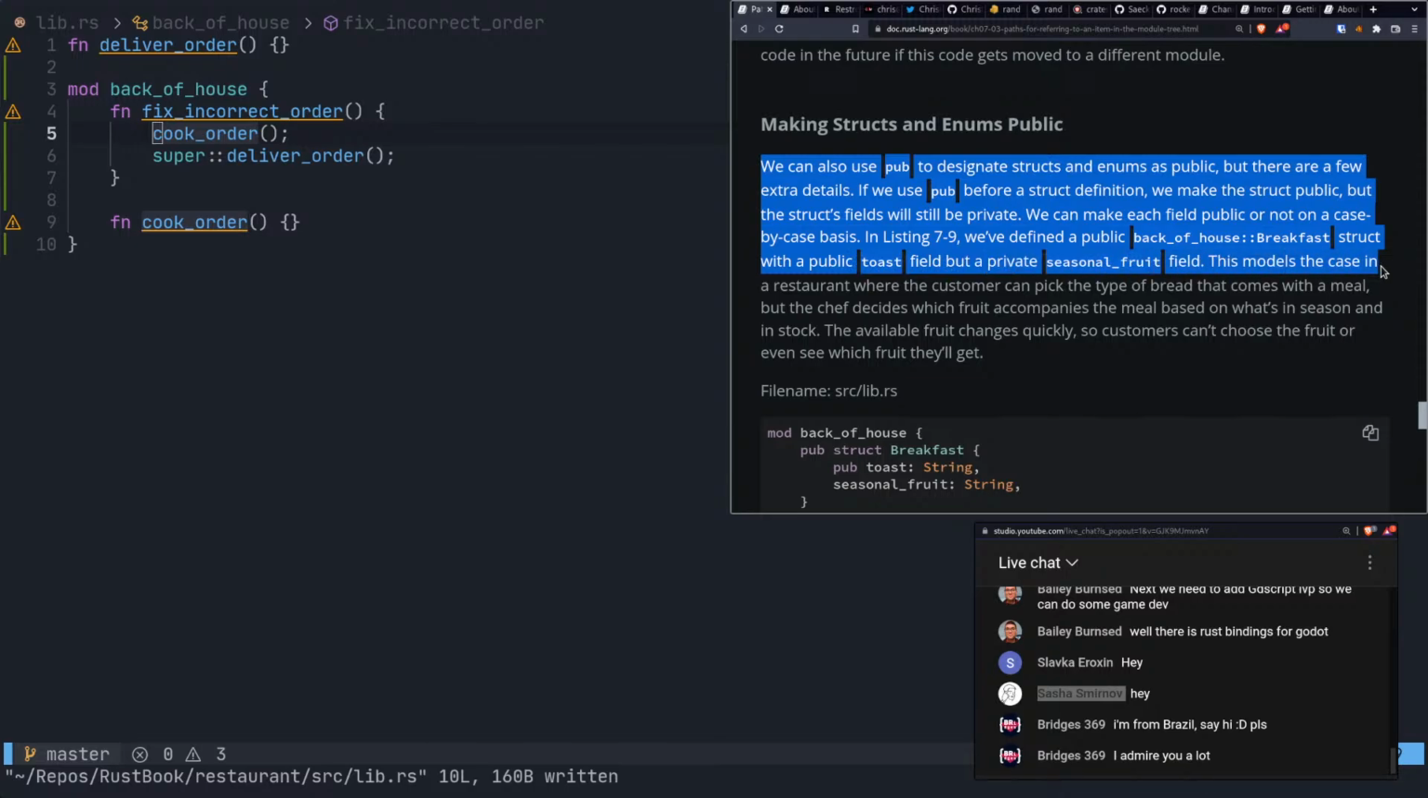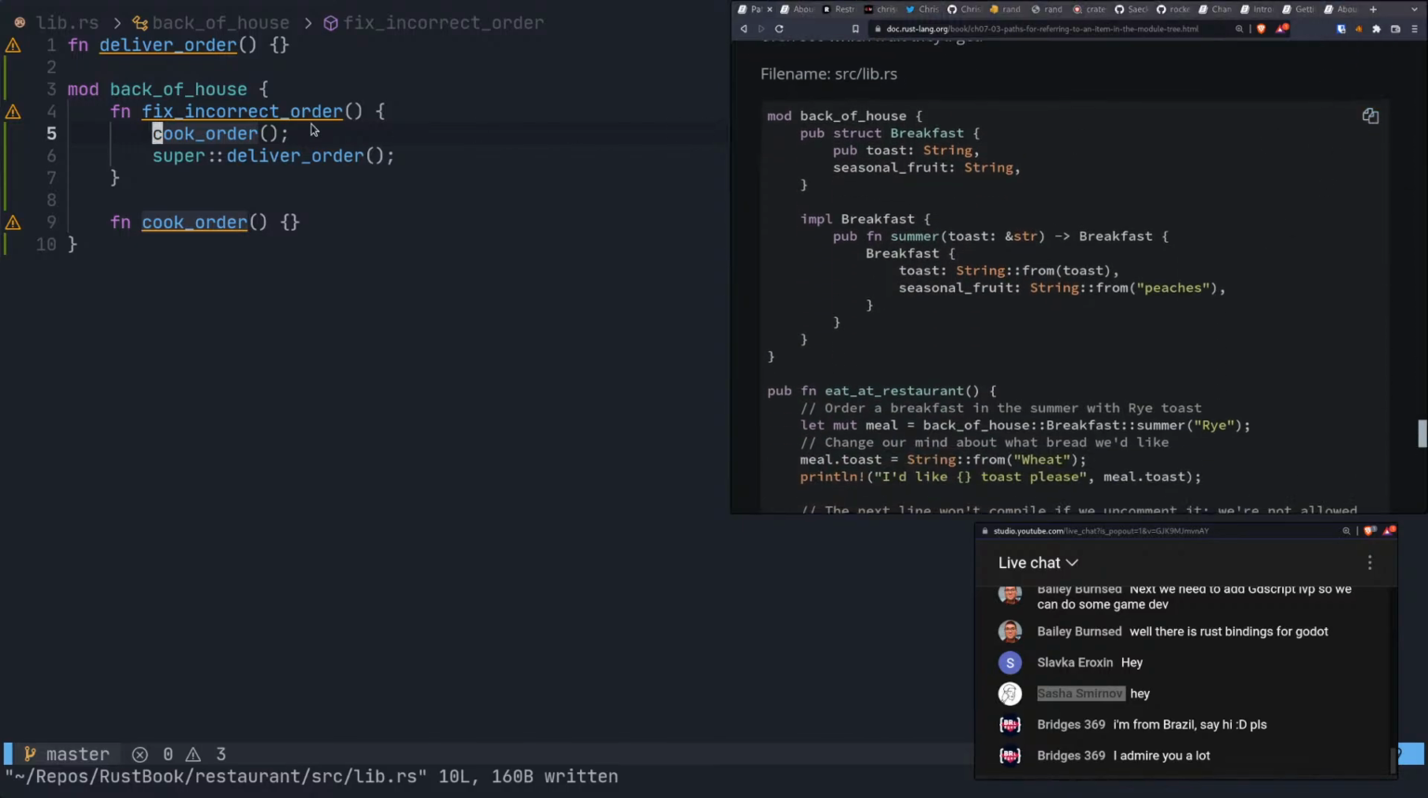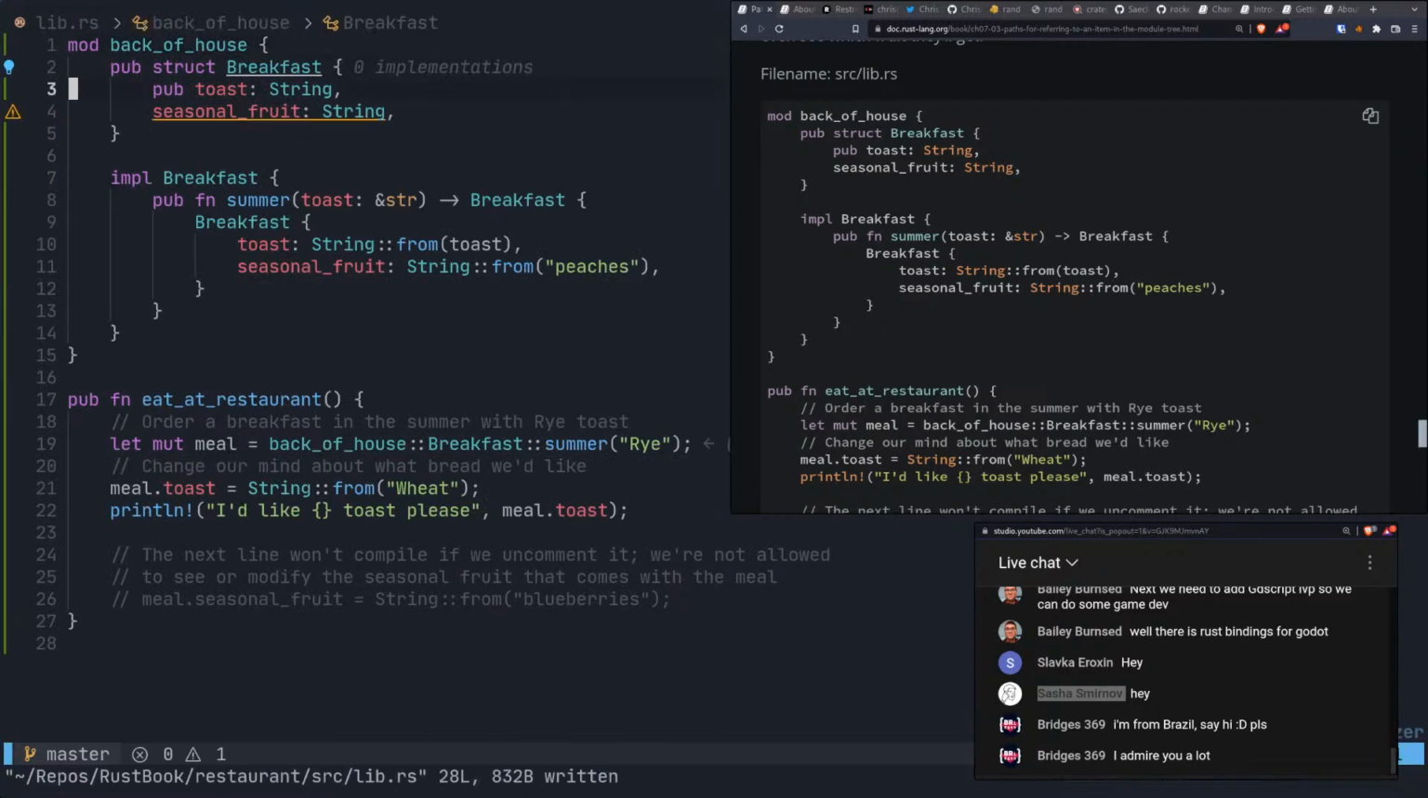This models the case in a restaurant where the customer can pick the type of bread that comes with a meal, but the chef decides which fruit accompanies the meal based on what's in season. Okay, yeah, we can understand that. All right.